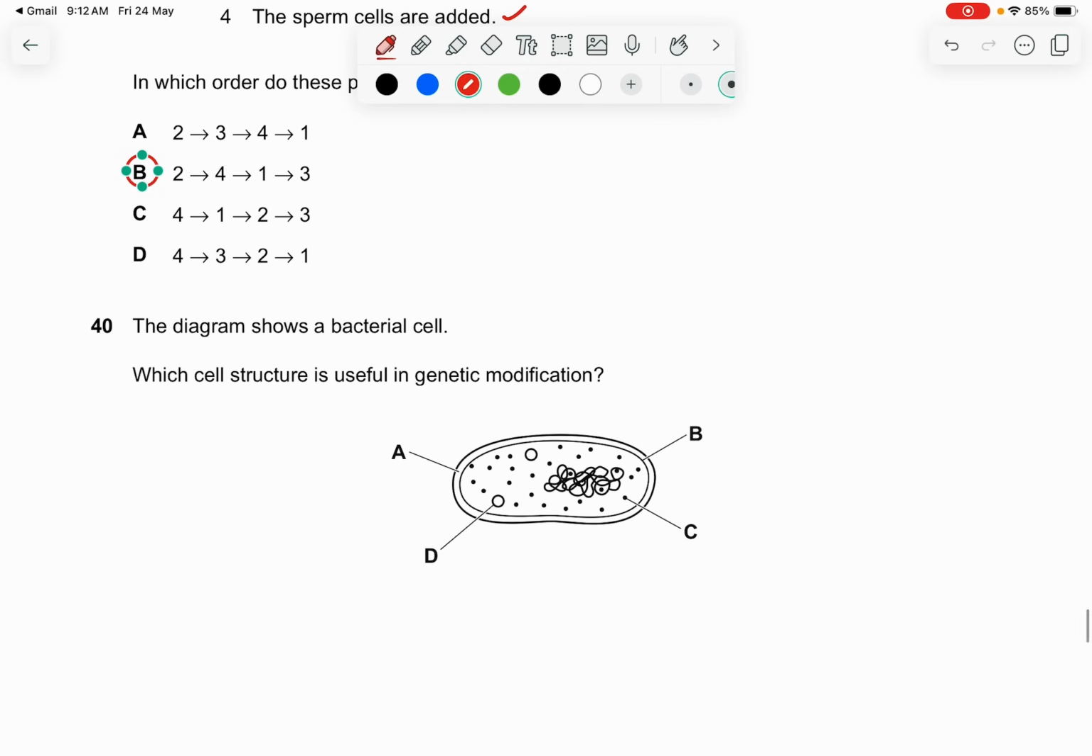Question 40. The diagram shows a bacterial cell. Which cell structure is useful for genetic modification? Plasmids. So which is the plasmid? It's a circular ring in the bacteria, which the answer is D.